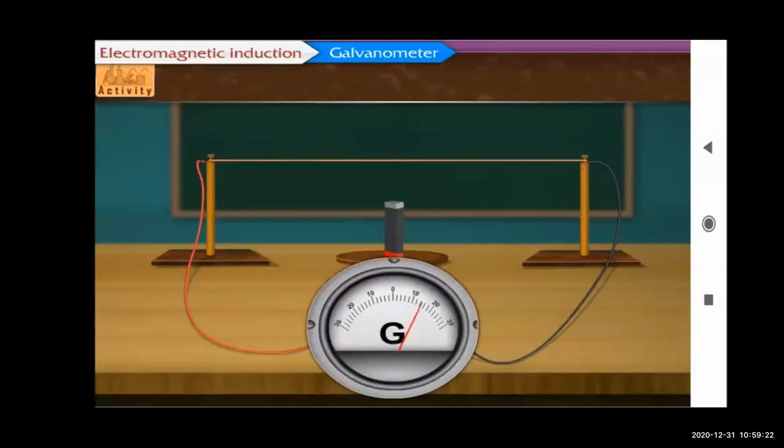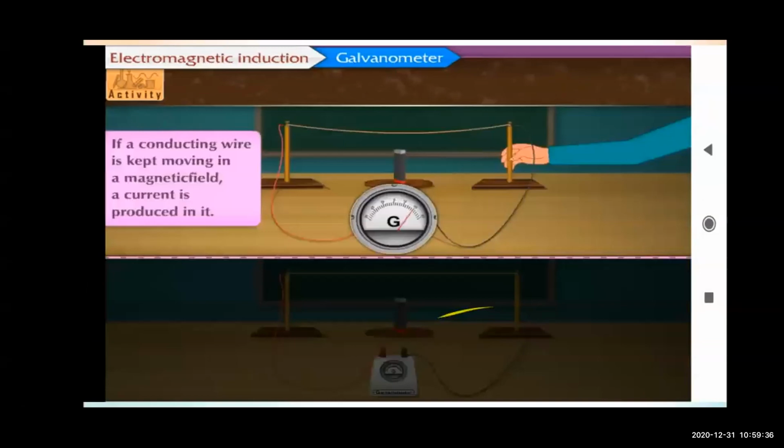So in the first activity that is given on page number 57, what conclusion have we drawn? That if a conducting wire is kept moving in a magnetic field, current is produced in it. And one more conclusion we have drawn: current is produced if the magnet is moved around the fixed wire. So these are the conclusions drawn from the first activity, which is given on page number 57.